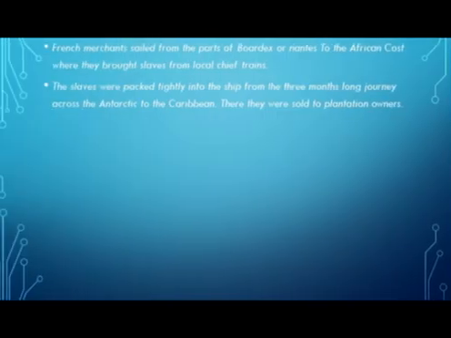French merchants sailed from the ports of Bordeaux and Nantes to the African coast, where they bought slaves from the local chieftains. The slaves were packed tightly into the ships for the three month long journey across the Atlantic to the Caribbean. They were sold to plantation owners. So it was a very horrible condition for the slaves to survive in during the 18th century.